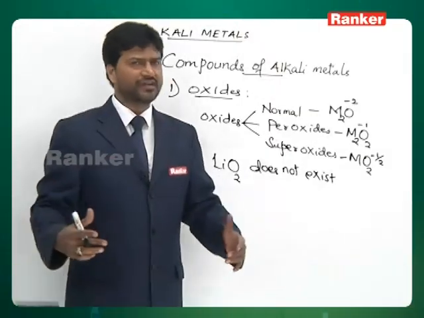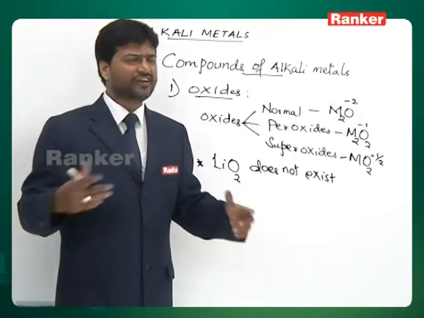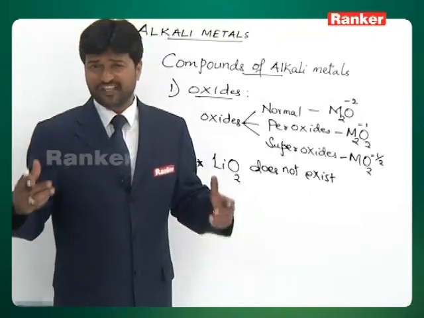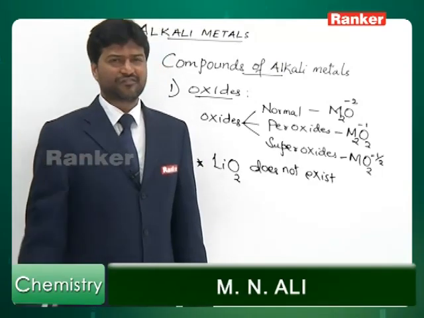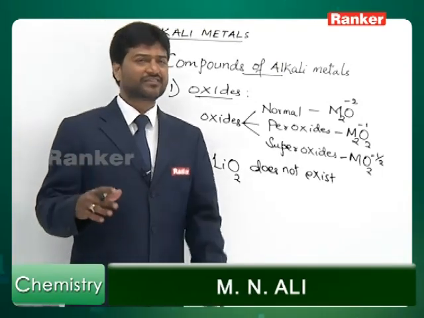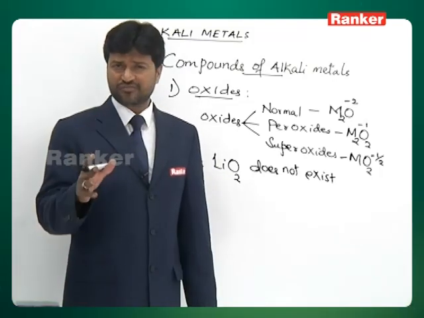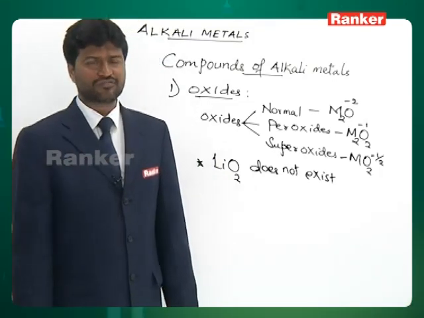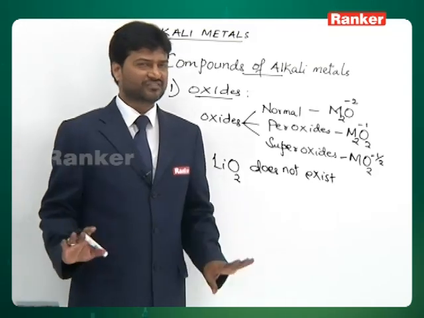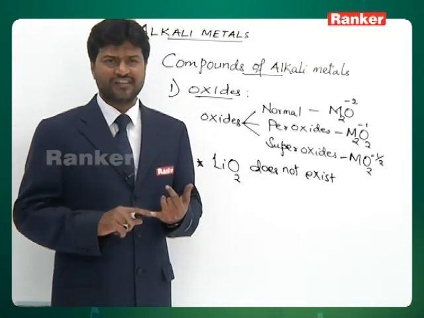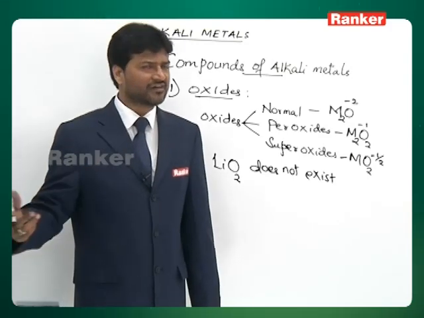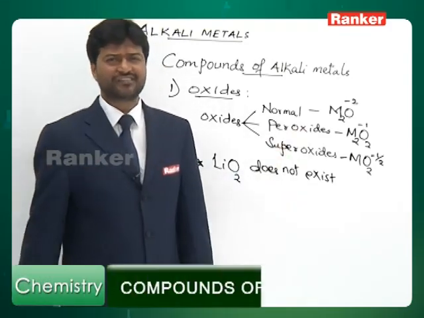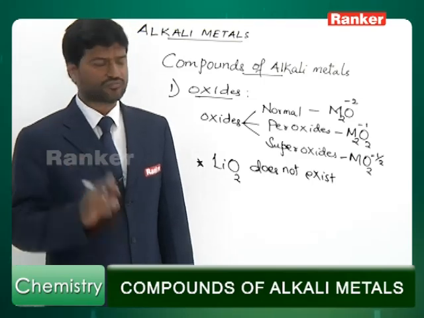You can as well put it like this: in all the compounds where oxidation state of oxygen is -1/2, they can be regarded as superoxides. In compounds where oxidation state of oxygen is -1, you can take them as peroxides, and those where oxidation state of oxygen is -2 are simply called normal oxides.